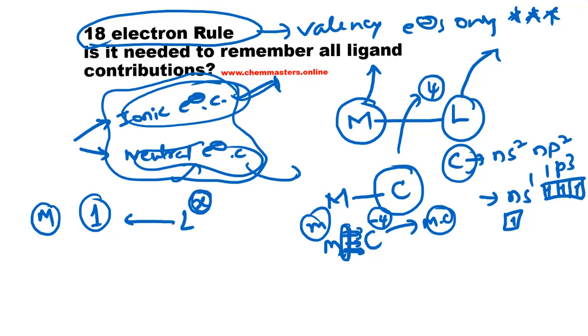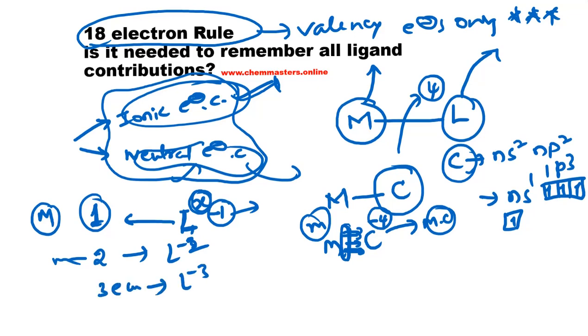For example, if the ligand coordinates with the metal through one unpaired electron, then that ligand has a -1 oxidation state in the ionic electron count. If it contributes 2 unpaired electrons to the metal, then the ligand has a -2 oxidation state. If it contributes 3 unpaired electrons, then the ligand has a -3 oxidation state. I hope you understand.